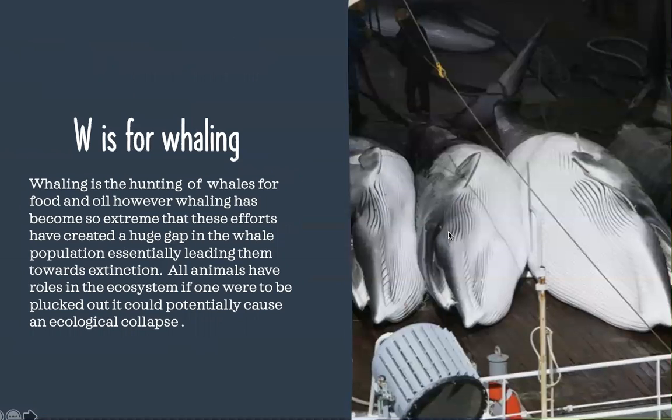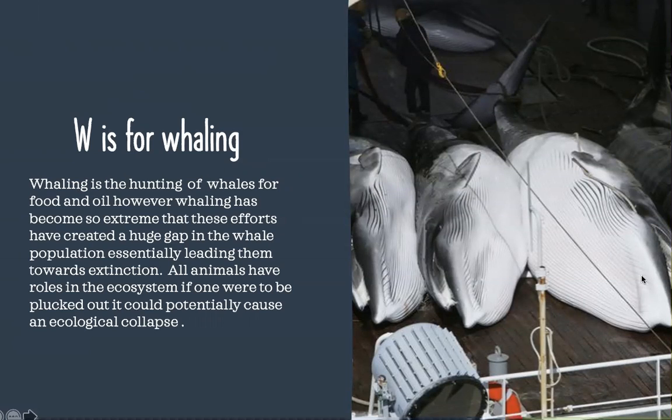W is for whaling. Whaling is the hunting of whales for food and oil. However, whaling has become so extreme that these efforts have created a huge gap in the whale population, essentially leading them towards extinction. All animals have roles in the ecosystem, and if one were to be plucked out, it would potentially be a catastrophic event on ecological levels.